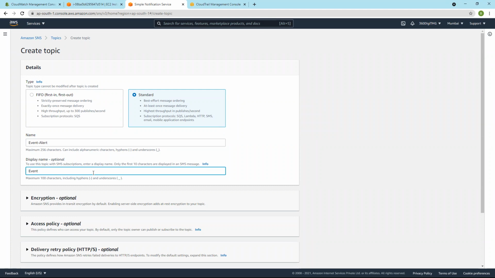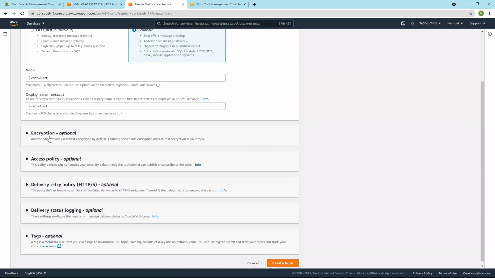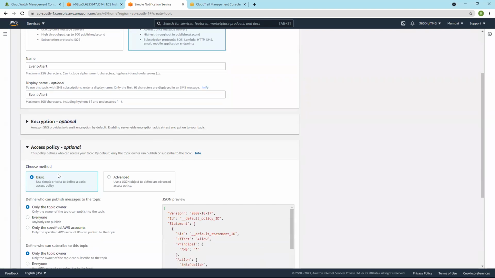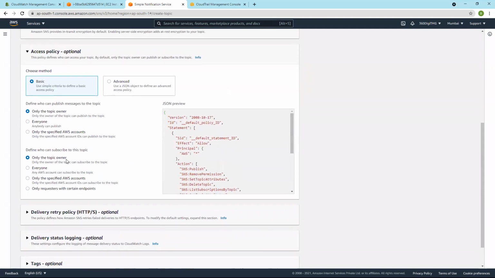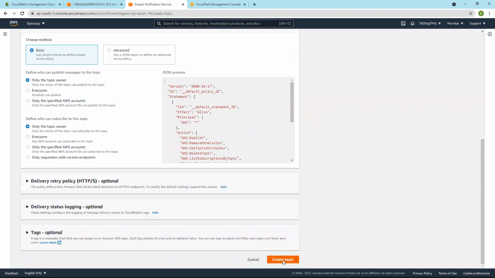Display name means when you get an SMS or mail, this will be the display name. Encryption, access policy, will go with basic. Only the topic owner can use this, and that's it. And create topic.